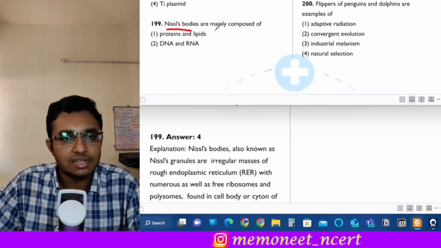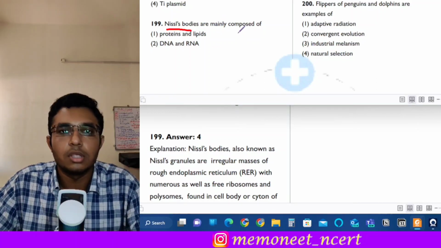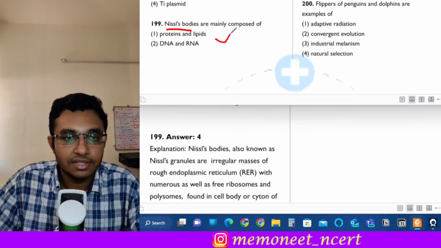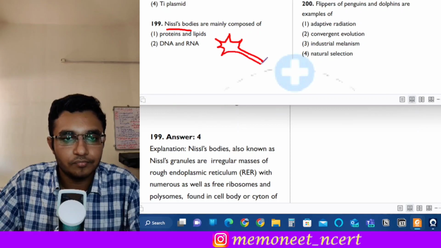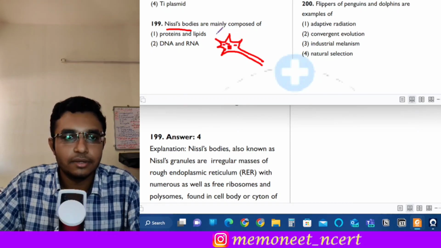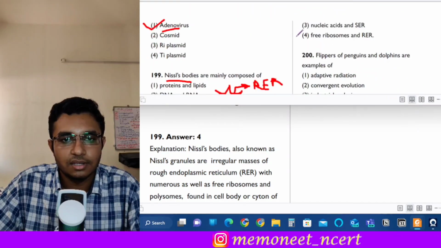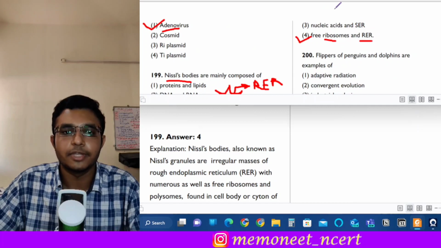The Nissl bodies are mainly composed of what? First of all, where are these Nissl bodies found? These Nissl bodies, also called Nissl granules, are found in the cell body of the neuron. Remember this? So this is the cell body of a neuron, and this is the nucleus, and Nissl granules are found surrounding it, in the cell body. And these Nissl granules are mainly composed of what? They are composed of the RER, that is rough endoplasmic reticulum, and the ribosomes. So here the correct answer will be option 4, that is free ribosomes and the rough endoplasmic reticulum.